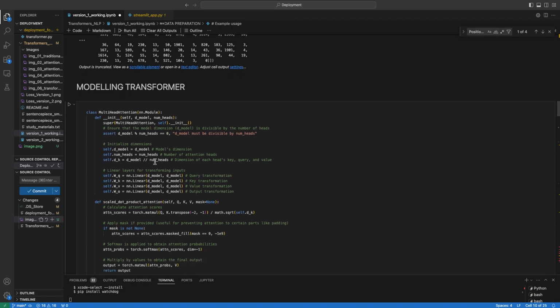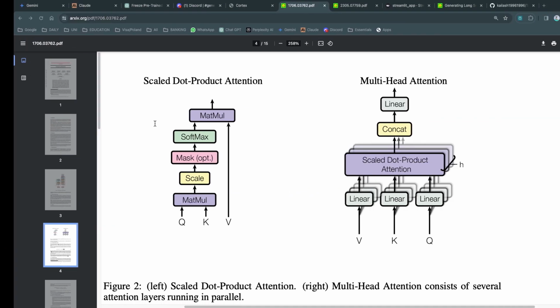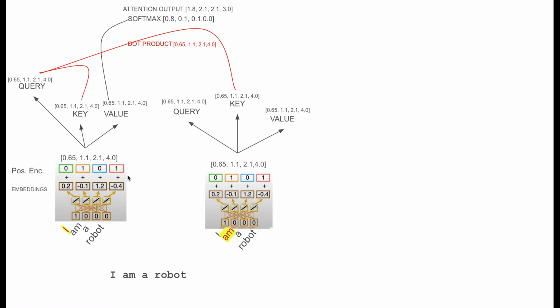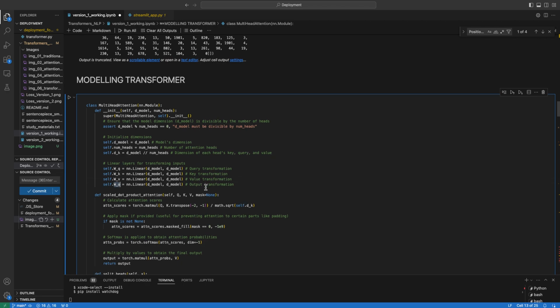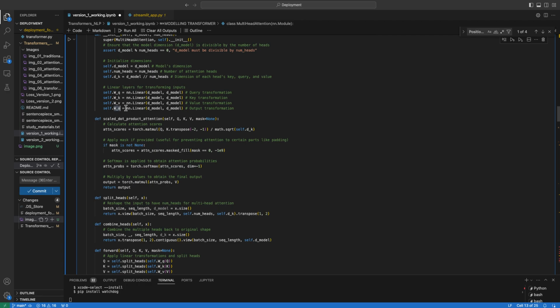For the modeling part, we have the multi-head attention. So I was telling about this one. Basically we can split the embeddings between multiple heads, which allows parallel computing, which is much faster to train with powerful GPUs. That's why we have multi-heads. I took 8 heads for my model, and it does all the calculations for computing the queries, keys and values, and also the final output, which would be used for adding to the residual connections, and some basic functions that make this model alive.